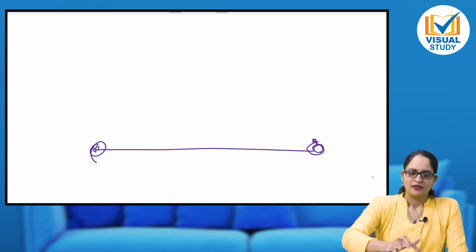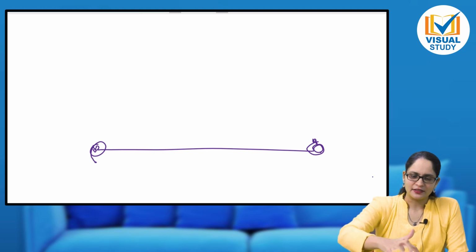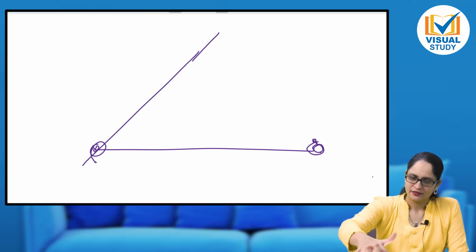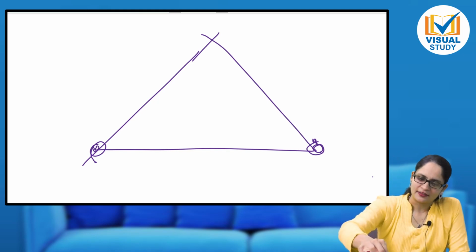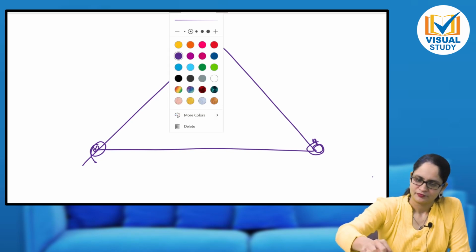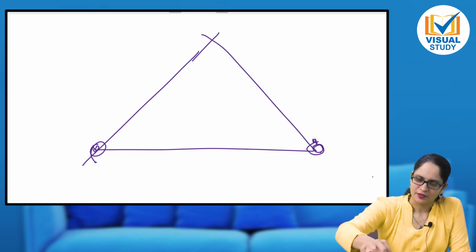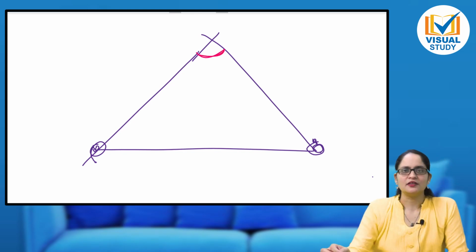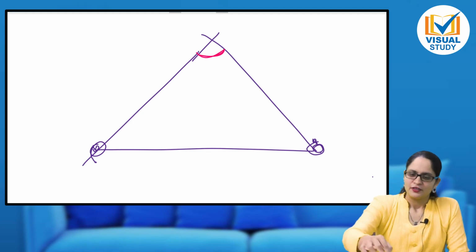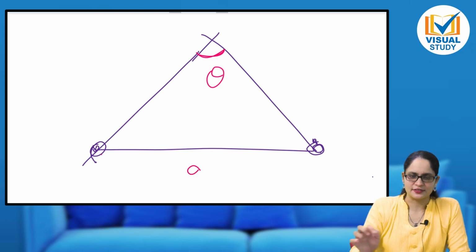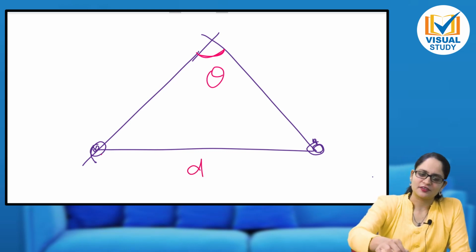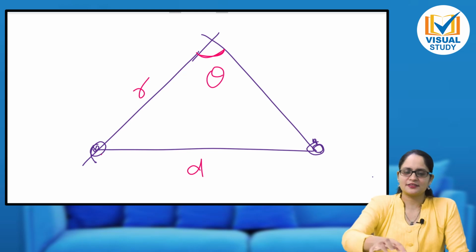So what will happen? I can draw an angle here. I can draw a line here and here. So I can measure the angle between the 2 positions, by joining these 2 rays which we are observing. So I know that this is theta. I know this distance d. I can measure this distance r. Let us say this is r.